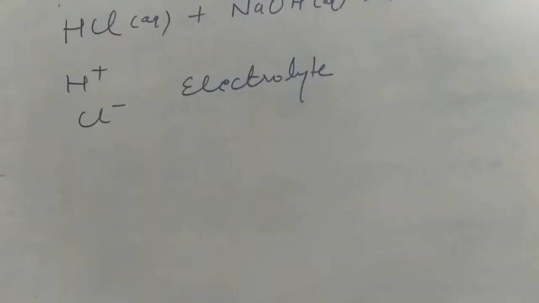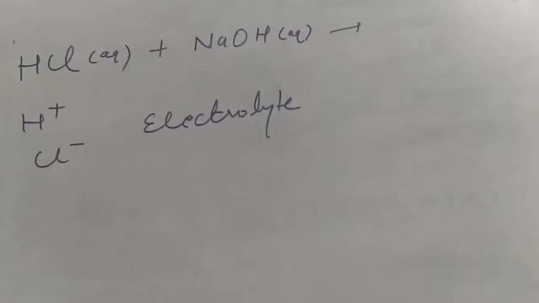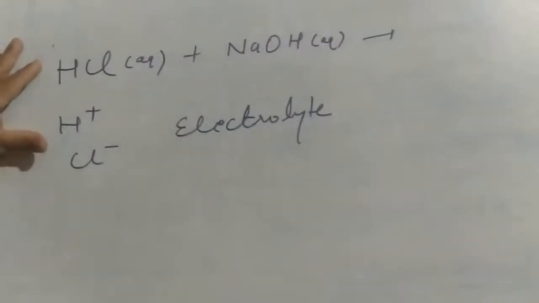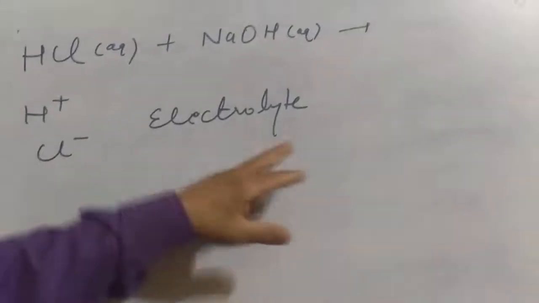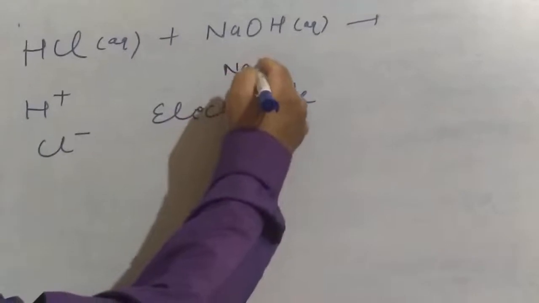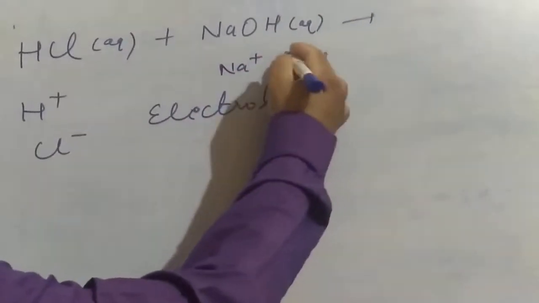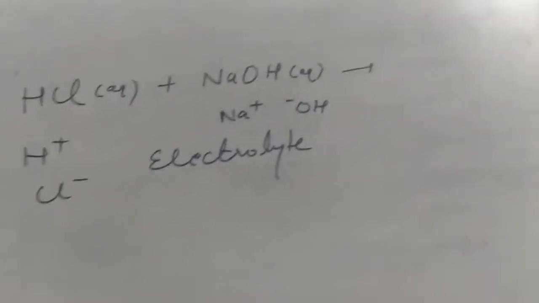Now the question is how we can decide whether a given substance is an electrolyte or non-electrolyte. Later I will explain. So HCl is an acid, but at the same time I can say that HCl is an electrolyte also. Now NaOH is also going to dissociate, Na plus and OH minus. So can I say that NaOH is also an electrolyte?